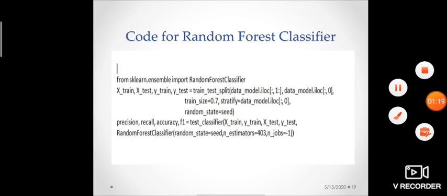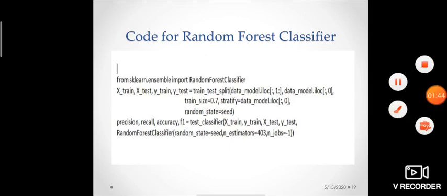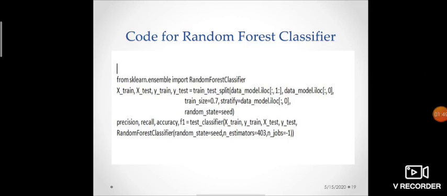Again, the code for the random forest classifier. Again, we used sklearn for importing the random forest classifier. This module is also trained on a 7:3 mechanism, and both of them, that is naive Bayes and random forest classifier, return F1, precision, recall and accuracy. Depending on their accuracy, we are analyzing how correct it is in predicting sentiments.